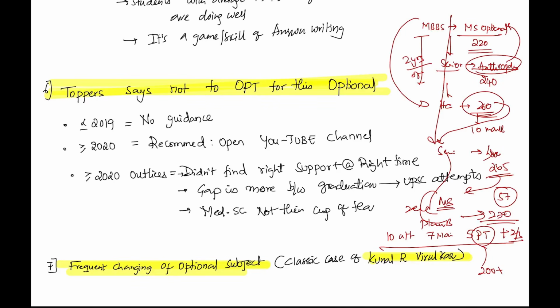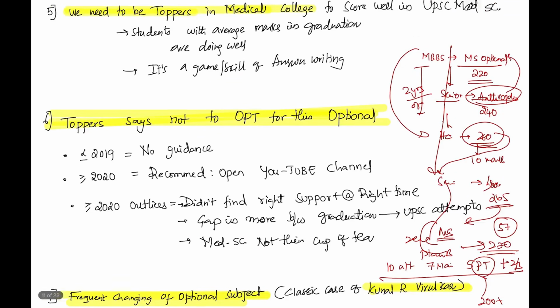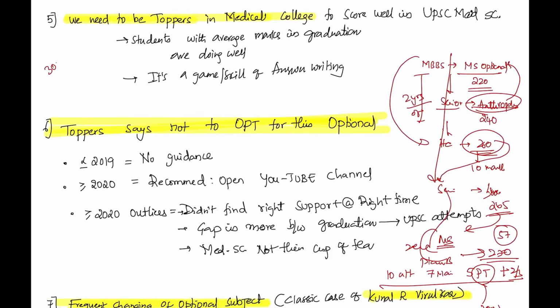Stick to your optional. You know Dr. Pragati Rani, All India rank 300, the topper of medical science this year. She scored around 240 to 250 last year. She called me and said, I want to improve 40 plus, and now she is at 287. You know Dr. Anjali Garg last year, All India rank 70, I think. Her score was 240, then she jumped to 283. If you persist with an optional for the subsequent year, and if you try hard, you can easily improve 40 to 50 plus marks.